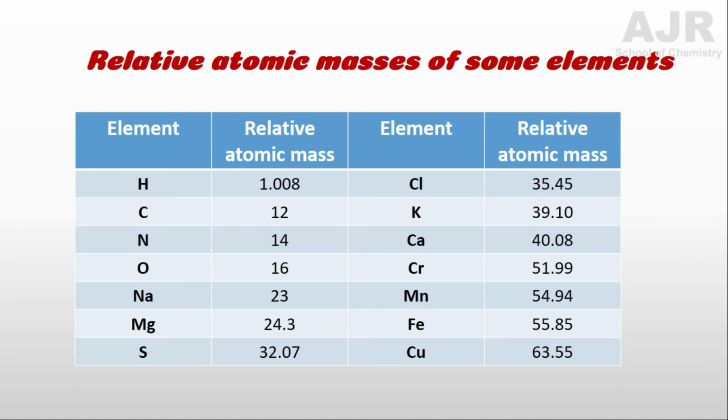This is very essential. Only if you know these relative atomic mass values can you calculate the relative molecular mass, which is a very basic thing for further chemical calculations. Is it clear? If you do not know these relative atomic mass values, then you will feel very difficult while doing chemical calculations. So this is a basic thing, you should know the relative atomic masses. So using these values, I am going to give you some more examples.